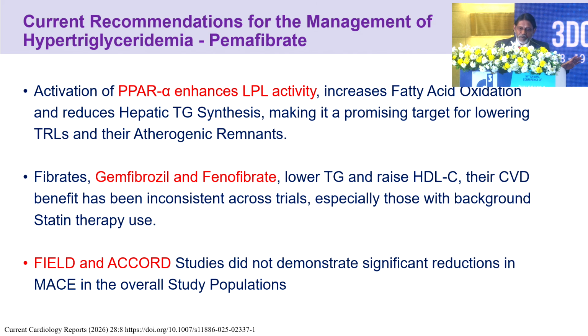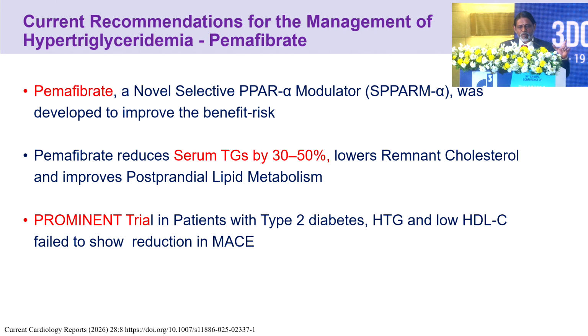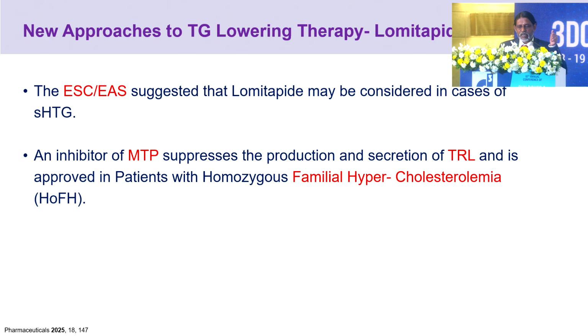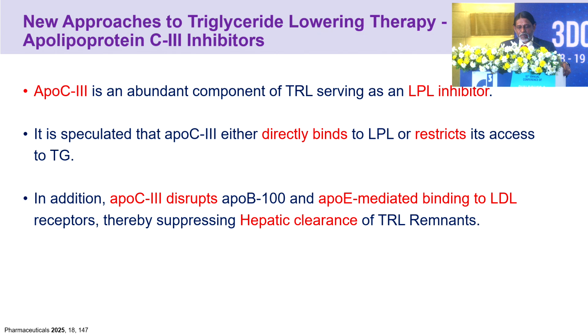Next is pemafibrate. With reference to gemfibrozil and fenofibrate, they lower triglycerides and raise HDL, but their CVD benefit has been inconsistent. FIELD and ACCORD studies did not demonstrate significant reduction. So pemafibrate is a novel selective PPAR alpha modulator and reduces serum triglycerides by 30% without any MACE benefits. So new approaches: we have lomitapide, that is the microsomal triglyceride transfer protein inhibitor, which suppresses the production and secretion of TRL, and is approved in patients with homozygous familial hypercholesterolemia.